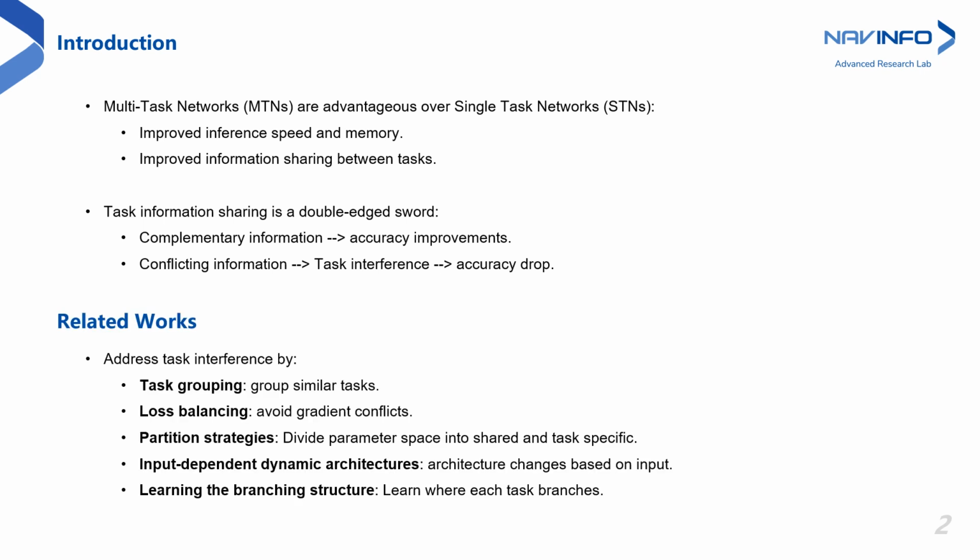Existing works have attempted to reduce task interference in a number of ways, including task grouping, loss balancing, partition strategies, input-dependent dynamic architectures, and learning the branching structure. In learning the branching structure, the goal is to identify where each task can be branched to minimize task interference while maximizing complementary information sharing.